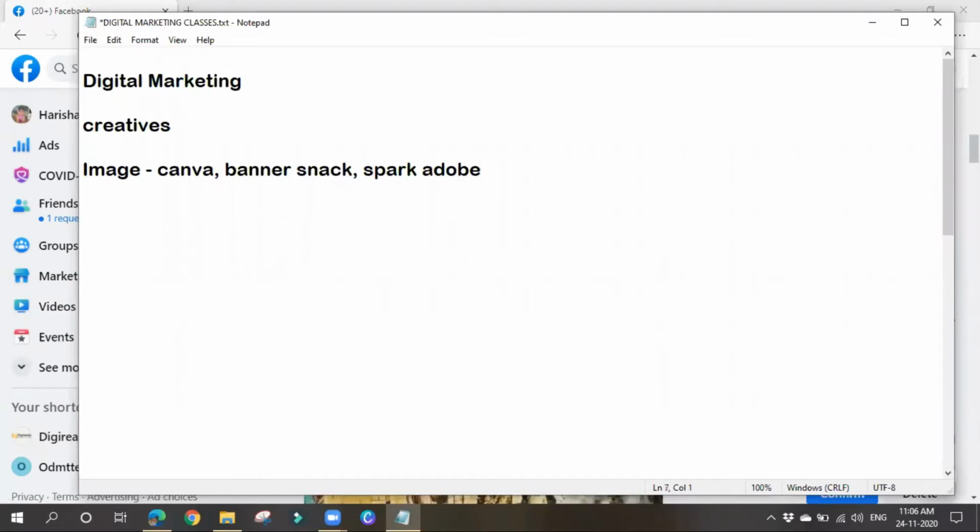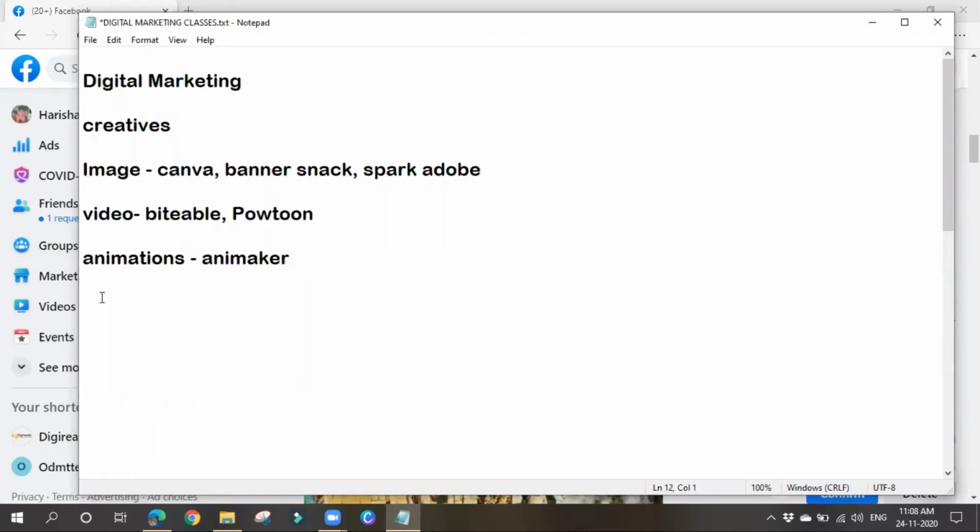And the next thing is video. If we want to make any videos, then we can go for Biteable and Powtoon. Again, if you want to make any kind of animation characters or animation kind of videos, you can go for tools like Animaker also. Animaker is for animated videos.